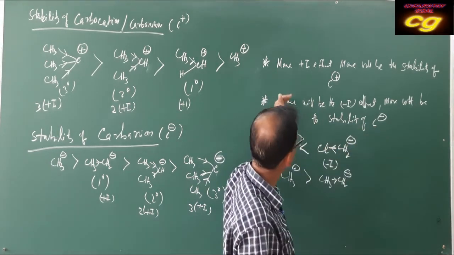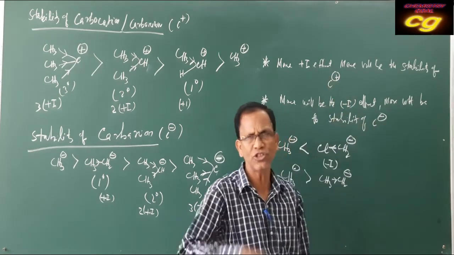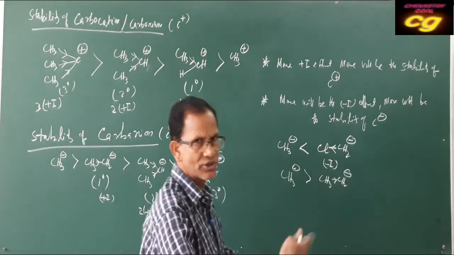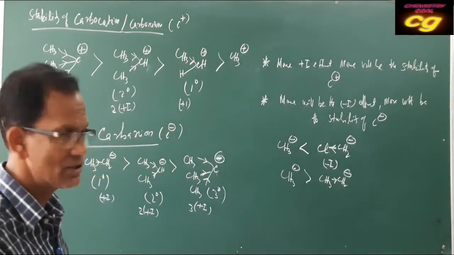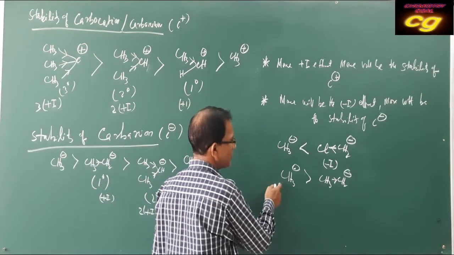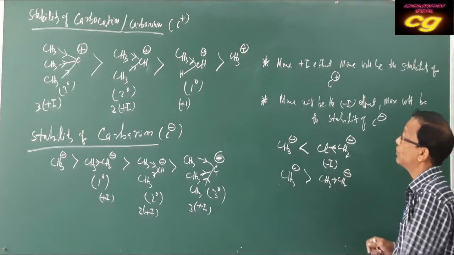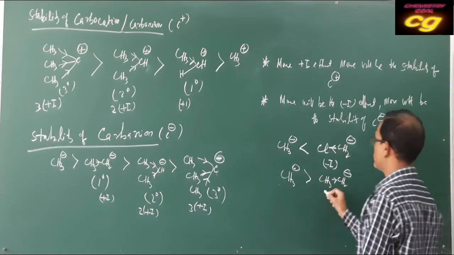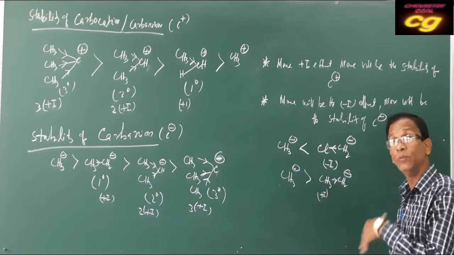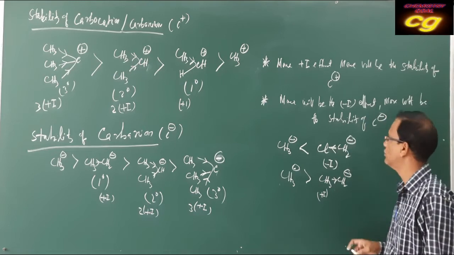But more minus effect, less stability of carbocation. Just opposite. If you remember any one, you can write the other, just changing the concept in the opposite way. So methyl carbanion is more stable than ethyl, because ethyl has a plus effect. Plus effect means stability of carbanion will be less, but minus effect means stability will be more.